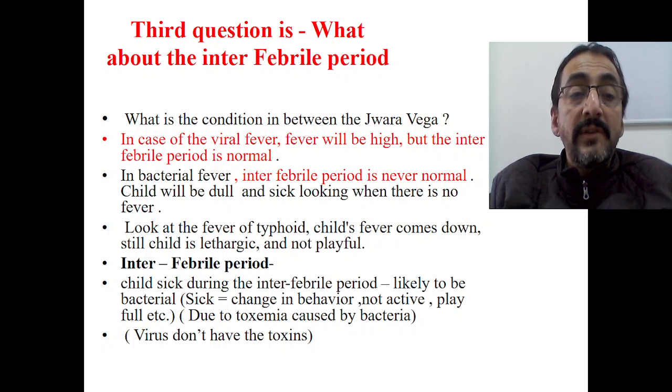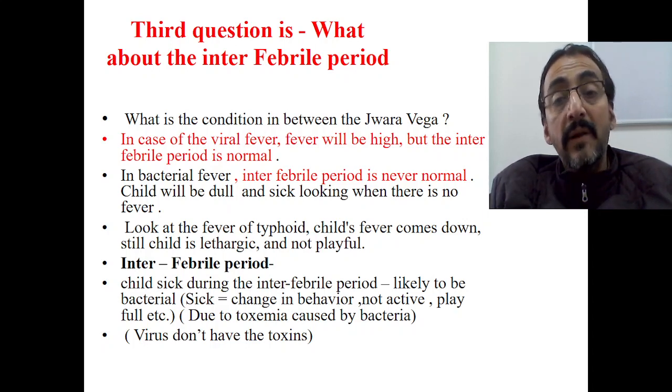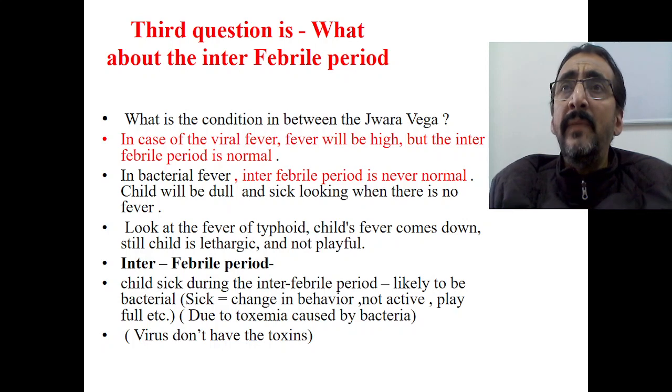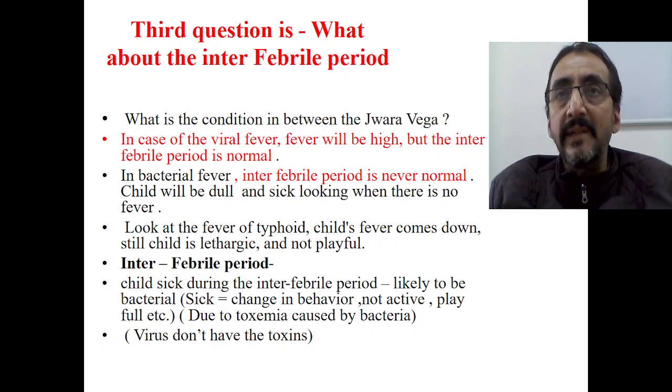Now, a child sick looking in the interfebrile period is likely to be bacterial. When I say sick looking, what is the meaning of sick looking? Sick looking means the child is not active, the child is lethargic. There is some change in the behavior. Deha santapa is assessed by the temperature; manasantapa is the sick looking.